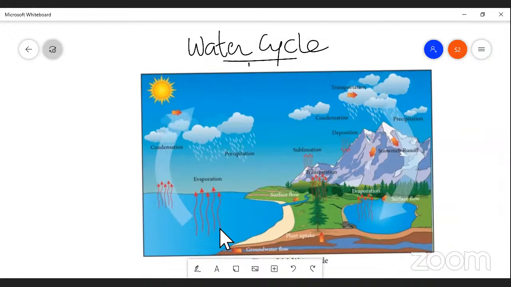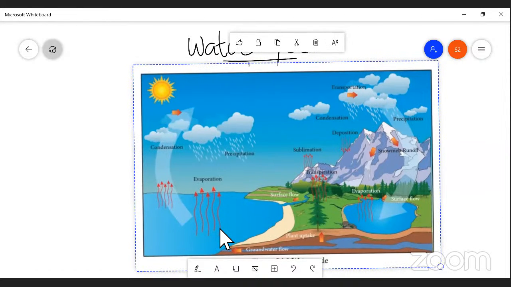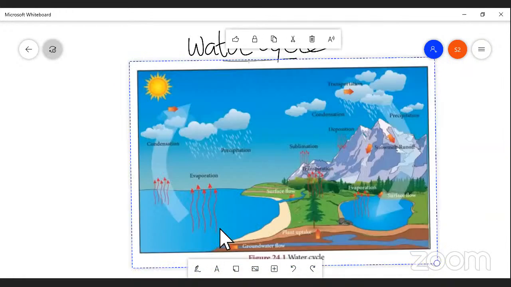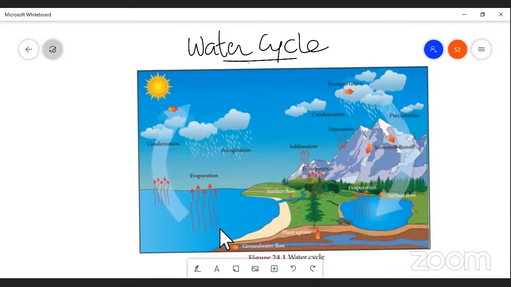The water, as I said, is a universal solvent, right? You know very well, the water is utilized for several purposes, and water is cycled. The flow of water from living to non-living system by several processes.